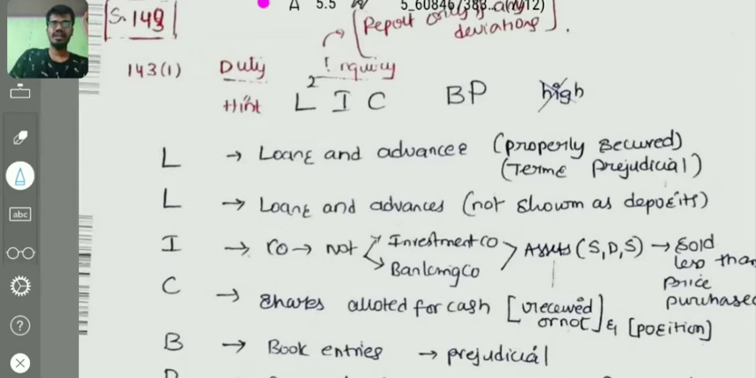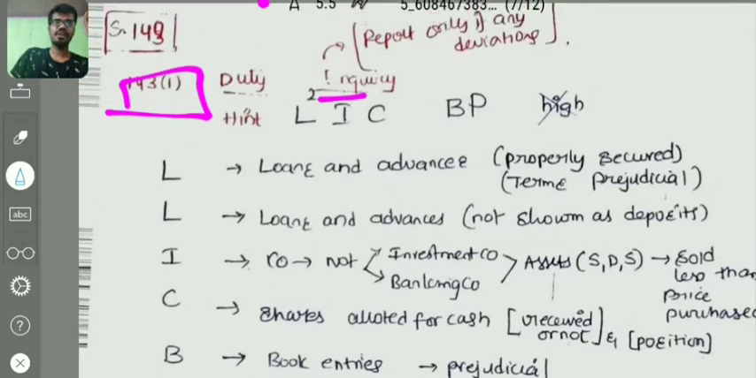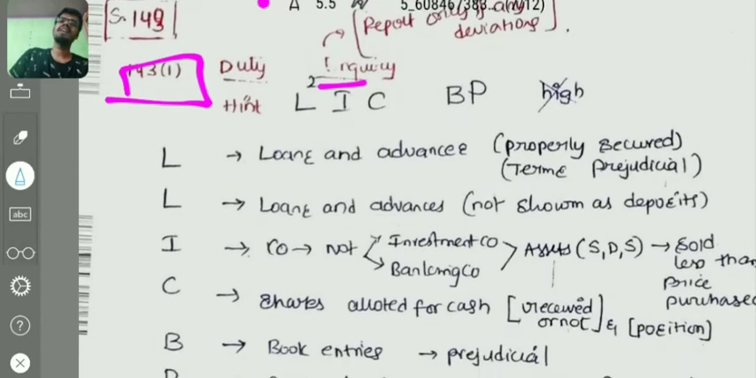We'll discuss one by one in a very fast manner. 143 subsection 1, that is duty to inquire. There are particular points. If the auditor has found any negative in a particular point, then only he has to report it. We'll have a shortcut, that is LIC BP high. L square IC LIC BP high.